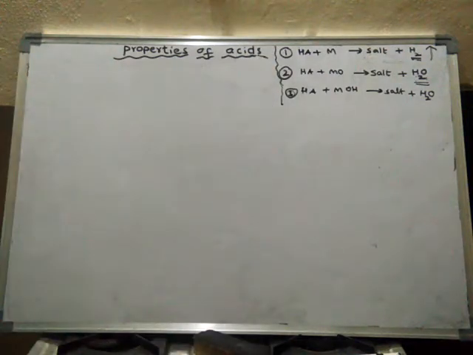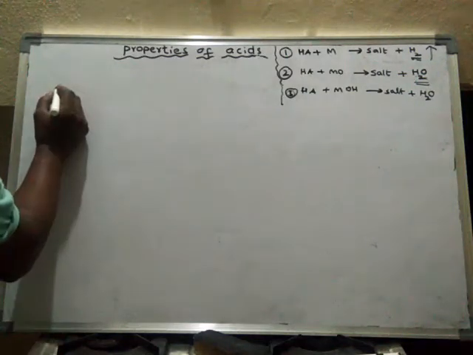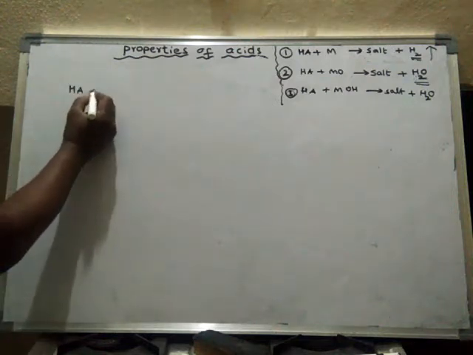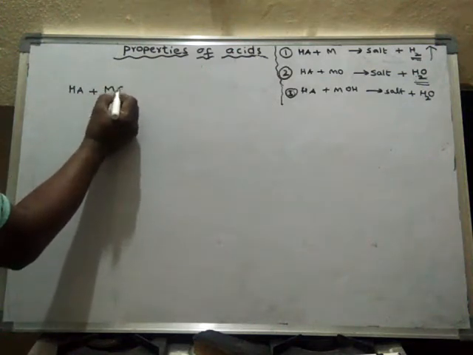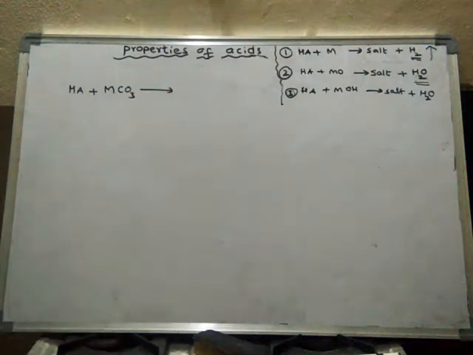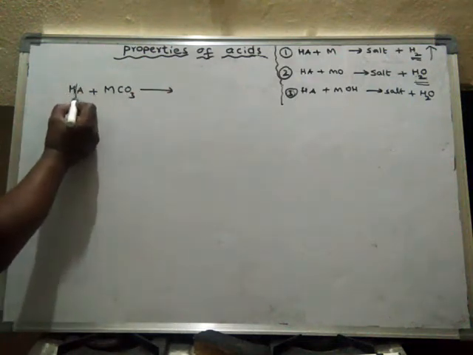The next type of chemical property shown by acids is that acids will react with metal carbonates. So acid plus metal carbonate. Again, what happens?